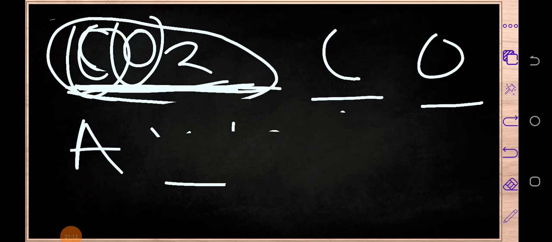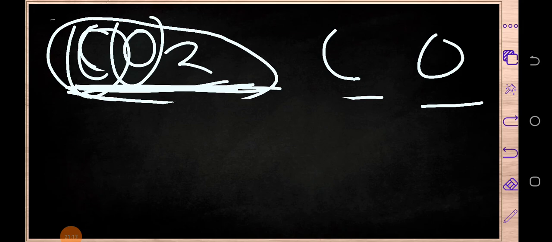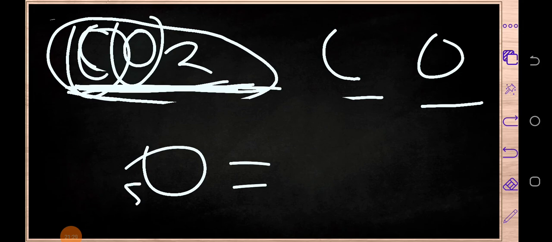Let me give you an example for you to understand it fully. Let's say, for example, we've got oxygen. Oxygen has 8 as its proton number, and oxygen has 16 as its mass number.